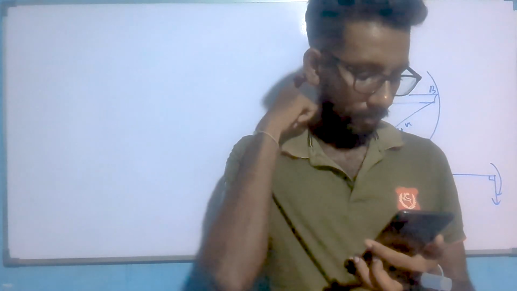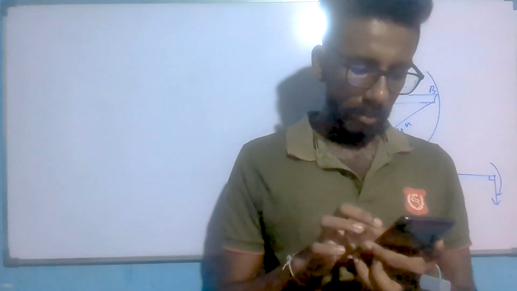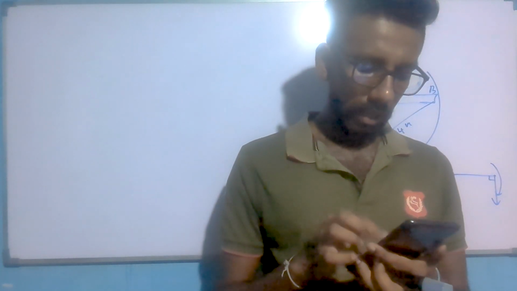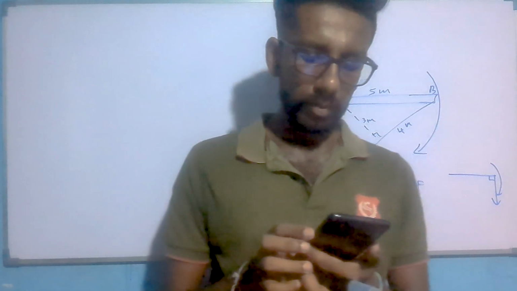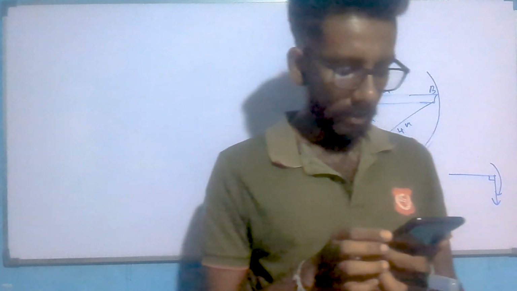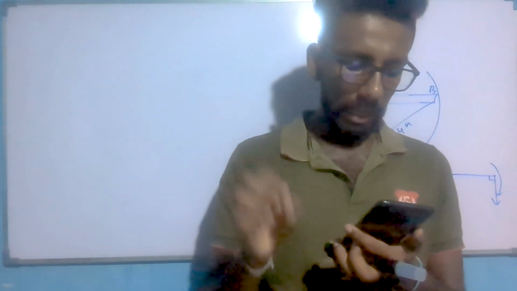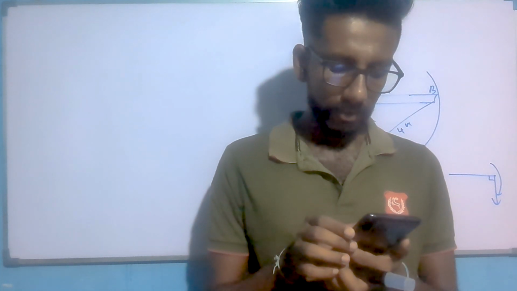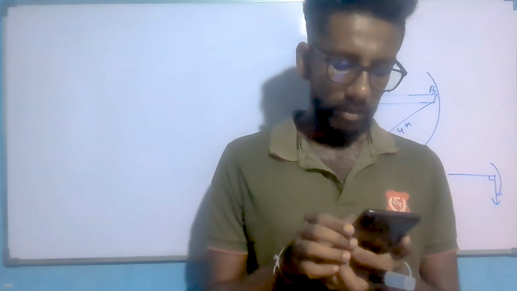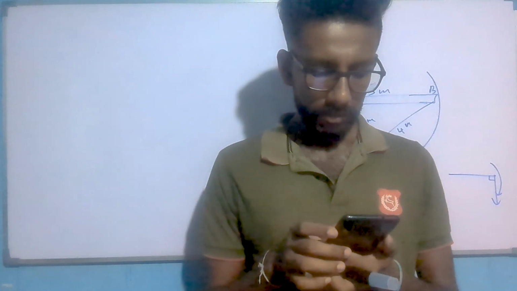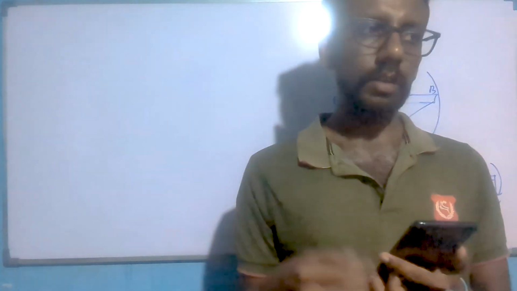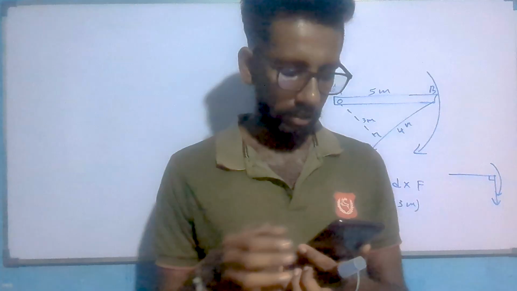Answer is the first one. Consider the following statements. An unbalanced force does not act on an object at rest, freely suspended by a string. Yes, it may be correct.